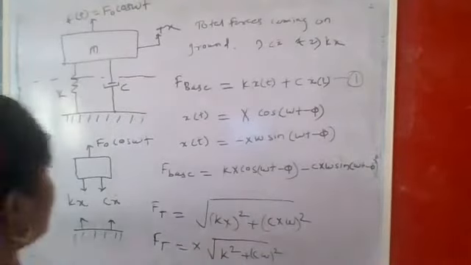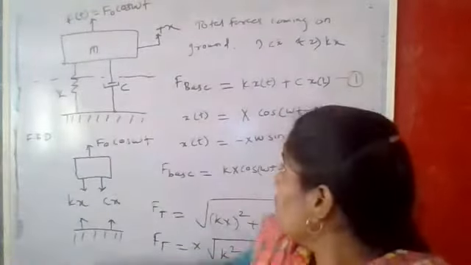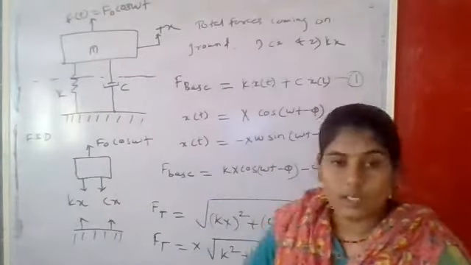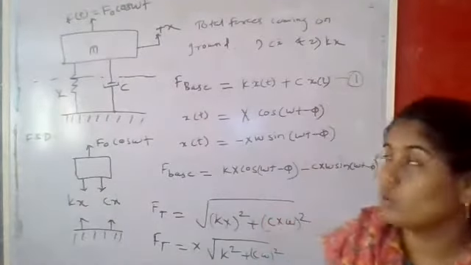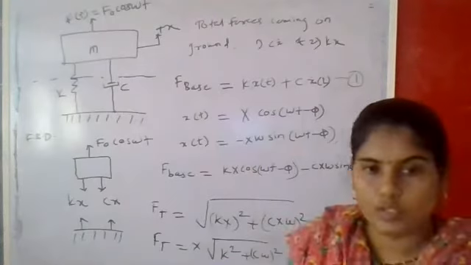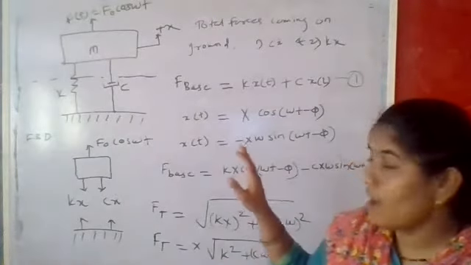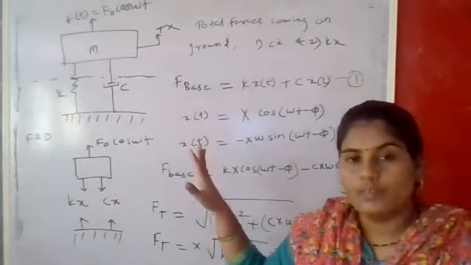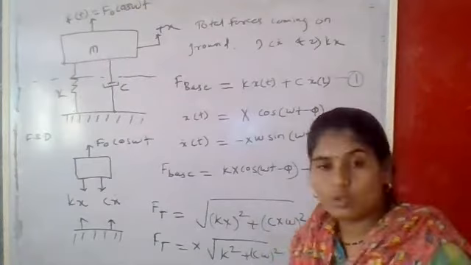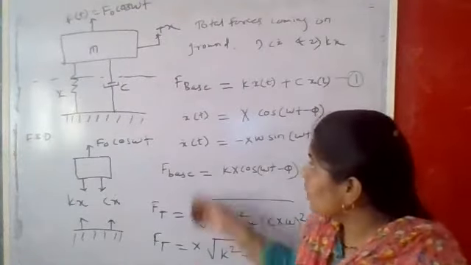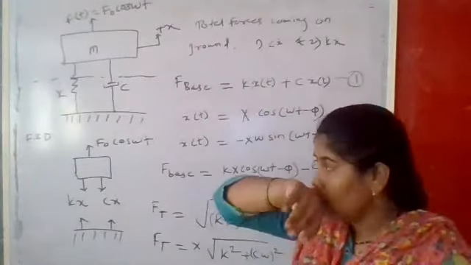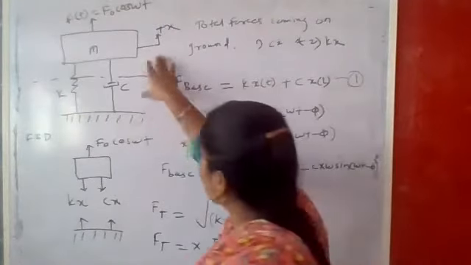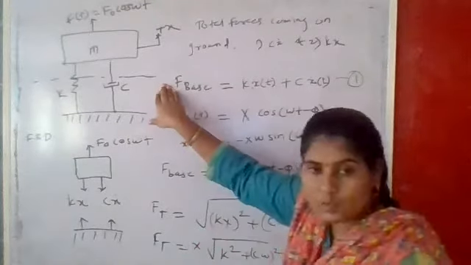Okay, once again I will tell you what this is: the force transmitted to the foundation, and transmissibility. What is meant by TR with respect to force? That is Ft to F naught, where Ft is the force transmitted to the foundation, and F naught is the total force generated. That is the ratio of force transmitted. Based on this, we will see the first point, the force transmissibility.